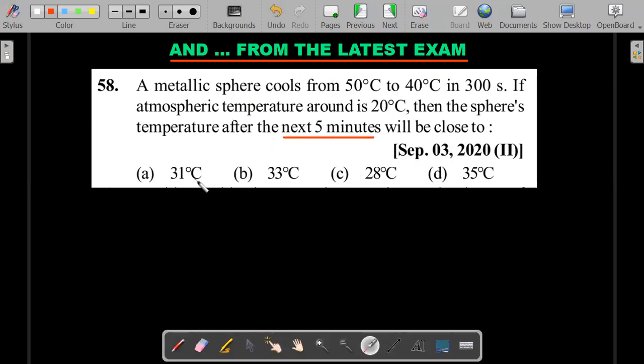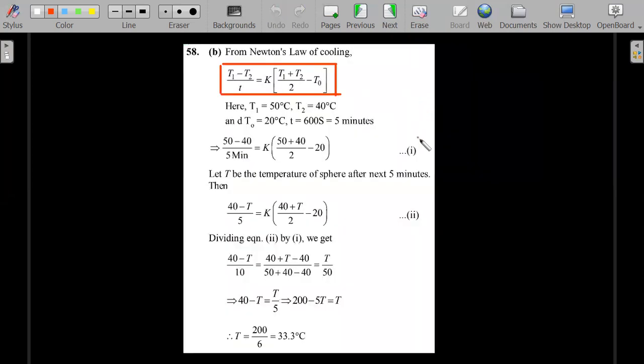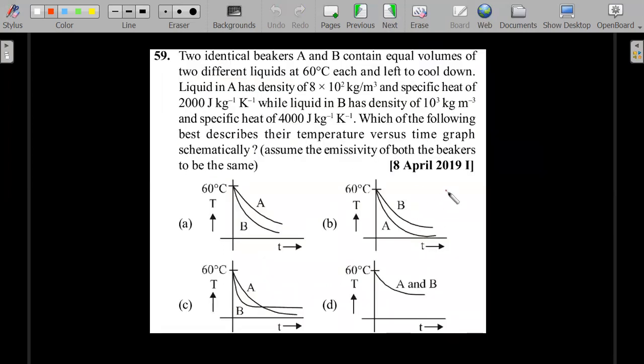Here's the solution. Here is your straight line fit formula. You should be able to get it, right? Let's see this one. Okay, so April 2019, two identical beakers A and B contain equal volumes of two different liquids at 60 degrees centigrade each and left to cool down.